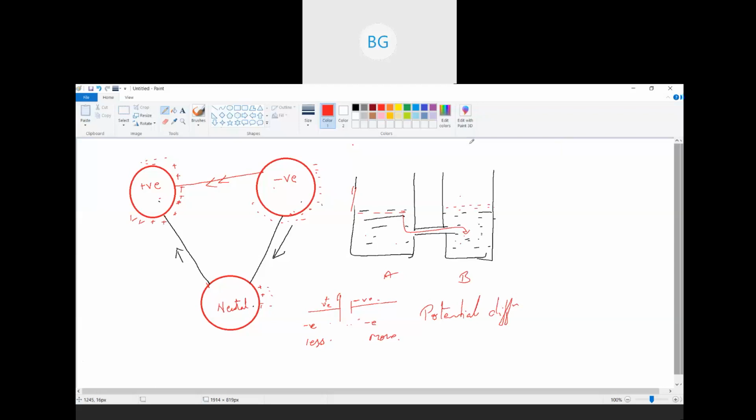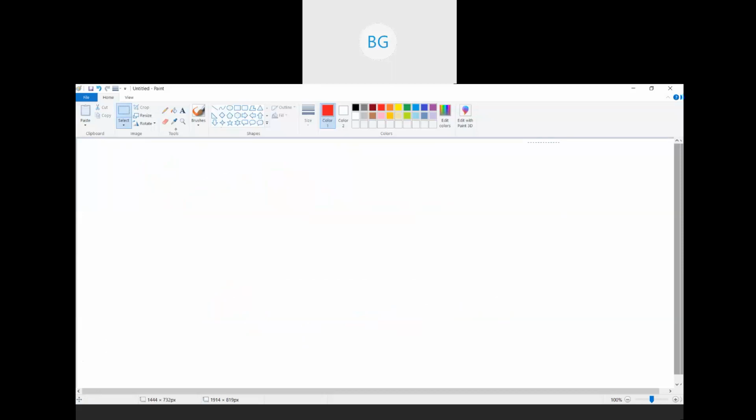And we also saw a few of the formulas related to this chapter. Which were they? One was for voltage or potential difference, that is V = I × R. Then we had for current. Current is given by charge upon time, or current was also given as N × E / T, where N is the number of electrons, E is the charge on an electron, and T is time.